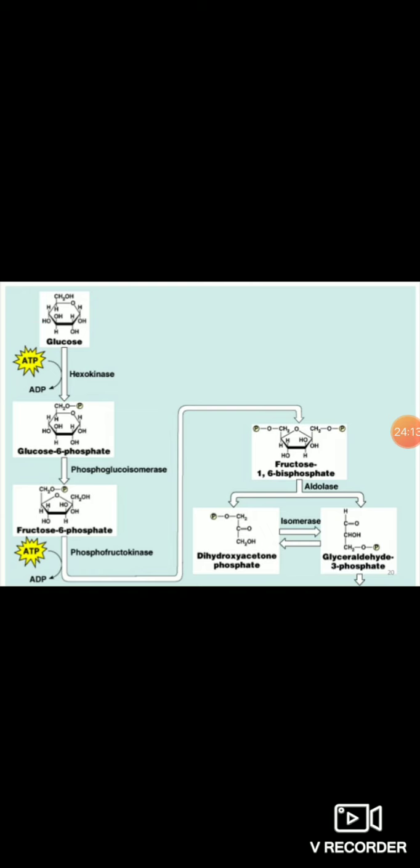Why is it called bisphosphate and not diphosphate? There is a difference between bisphosphate and diphosphate. Bis also means 2 and di also means 2 molecules of phosphate.